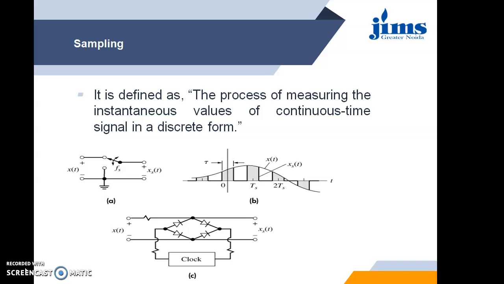For the time for which the signal is passed out of the switch, we get a particular sample, and for the time for which there is no signal, we do not get anything. So this way we get a sample and then no sample. Again, in the same way, the samples are repeated after every discrete interval of time, and hence we get a discrete wave as shown in figure B.